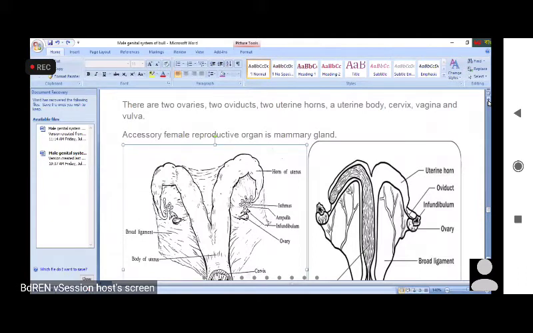So last in the morning we discussed the male genital system, the organs of the male genital system, and some basic differences between the male genital system of cattle and horse. Other animals like dog, cat, pig, we'll discuss at another level, like level 4.